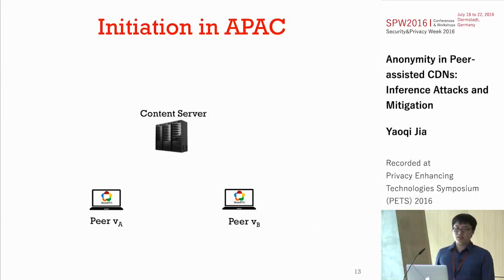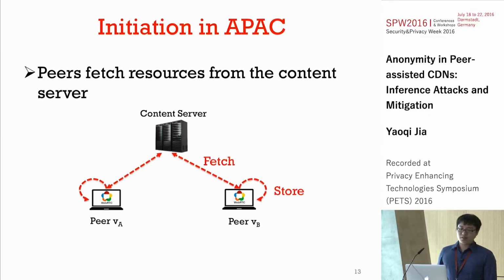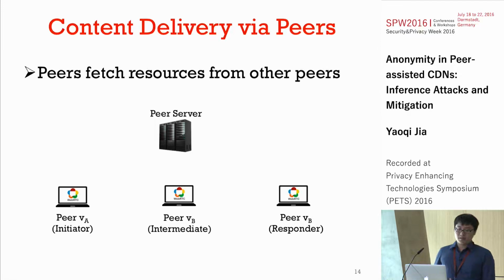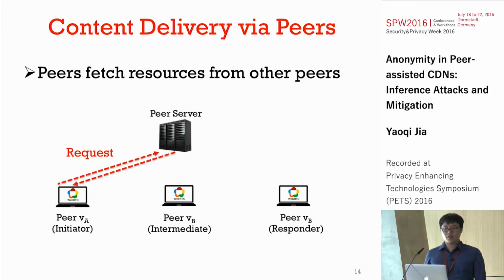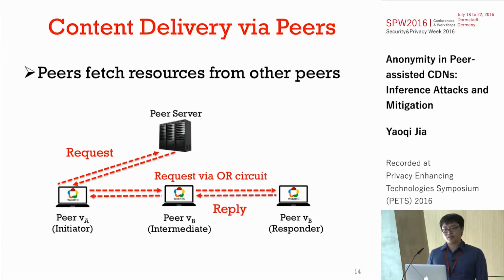In the initiation phase of our system, peers directly fetch resources from the content server and store the resources in the browser storage. After there are enough peers in the system, peers can directly fetch resources from other peers. For example, when a peer sends a request to a peer server, the peer server instructs the initiator to send a request via an OR circuit to the responder, and the responder responds via the same circuit in a reverse manner to the initiator. Then the initiator reports the successful request to the peer server.